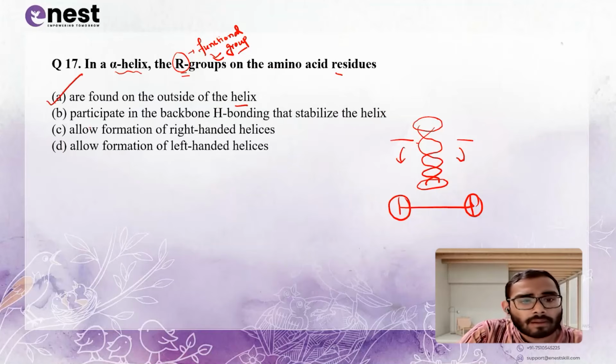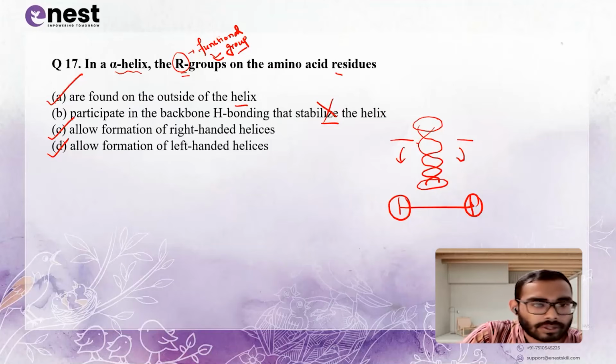Yes, true. Participate in the backbone hydrogen bonding and stabilize the helix? No, not. Allow formation of the right hand helices? Yes. If any R group is present on the right hand side, they can form the right hand helices, or if it is present on the left hand side, then they can form the left hand helices. That I've already told you. Functional groups can be present at both ends.